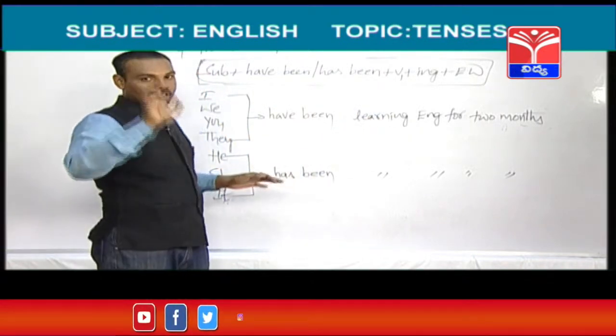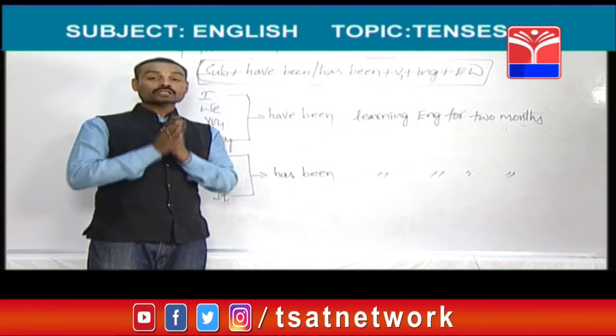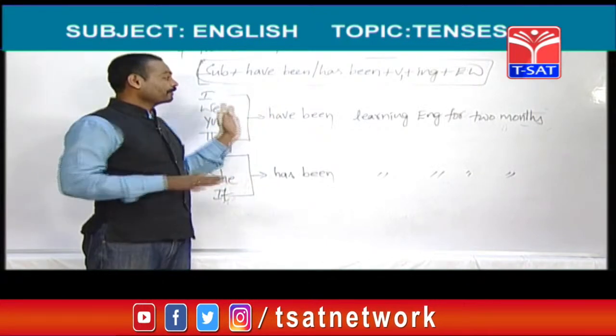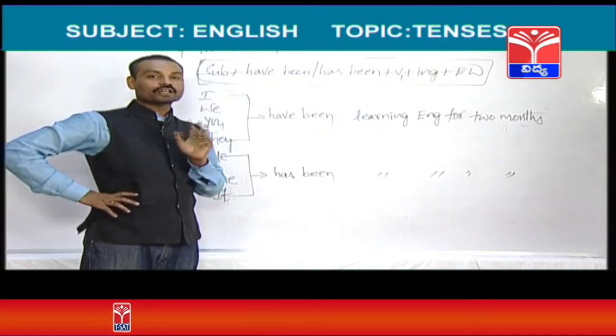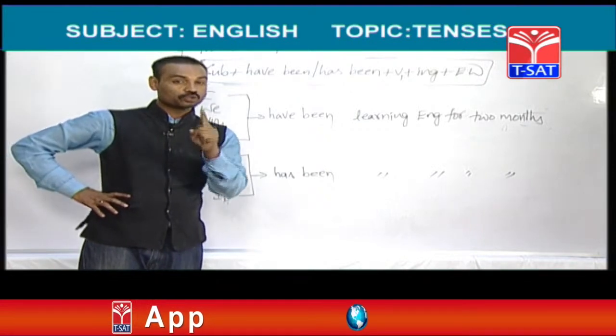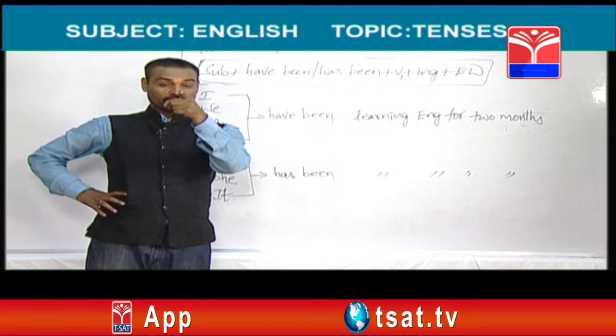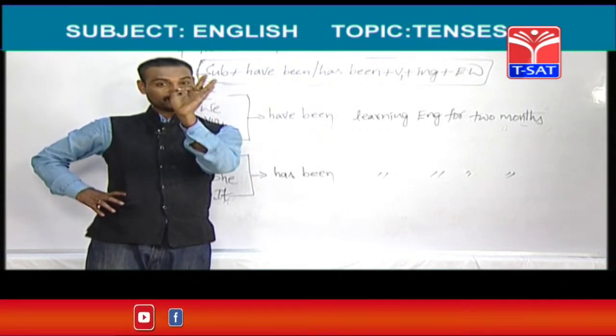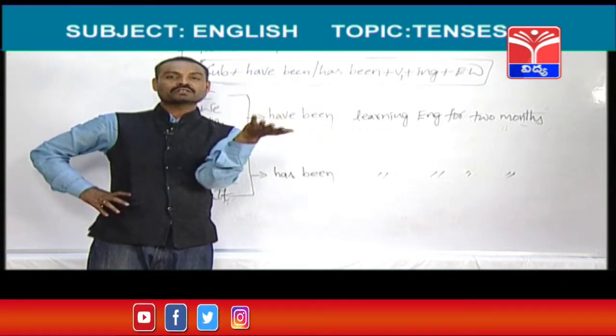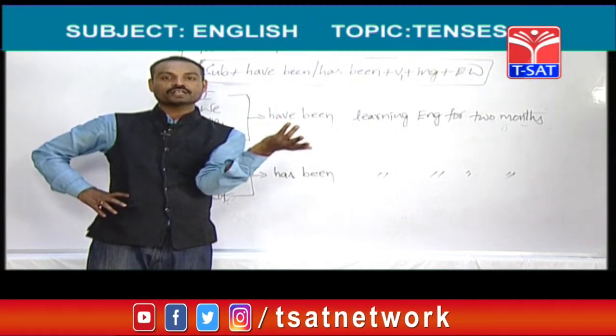So like this. Let me give you one more example. I have been preparing for competitive exams dash 2 months. For 2 months or since 2 months? 2 months is period of time or point of time? Period of time, not point of time. When you see any name of the month, that is called point of time. So 2 months, 6 months, 3 months, 4 months means it's a period of time.